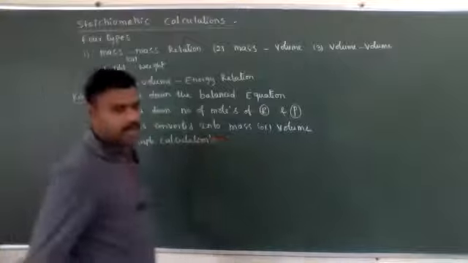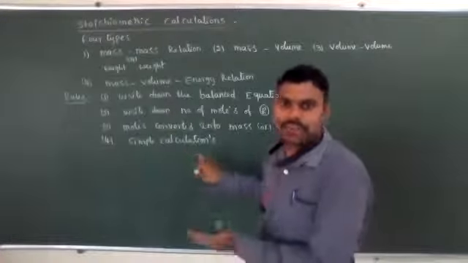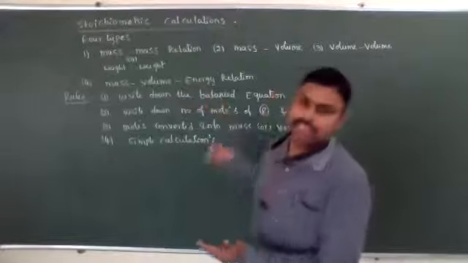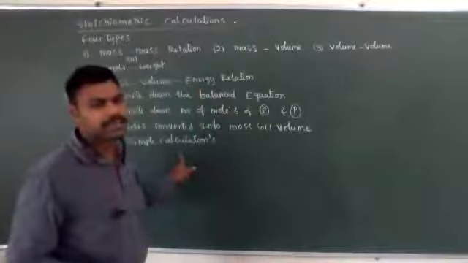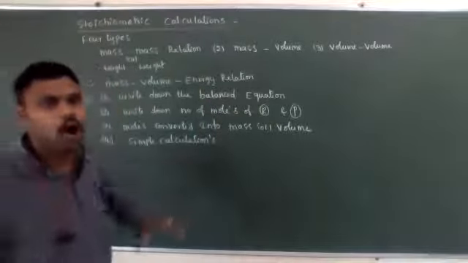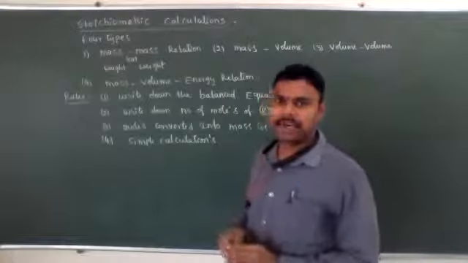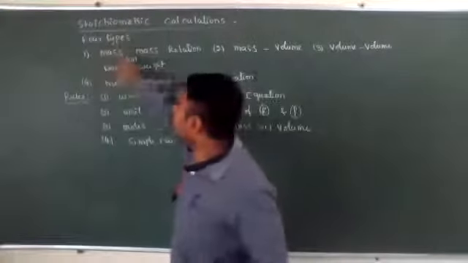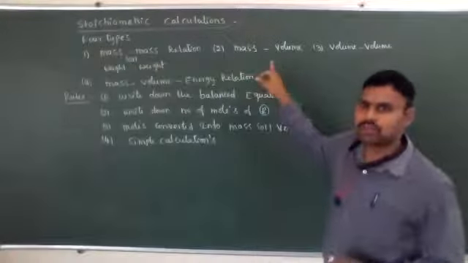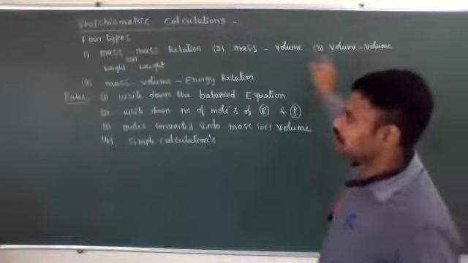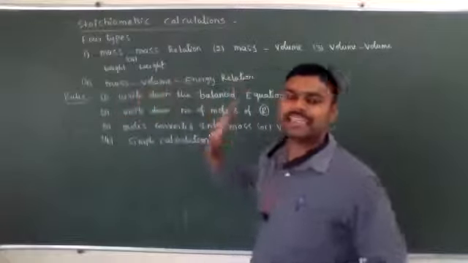Fourth step is simple calculation. Means the next and last step: what they are asked in the question, that we need to calculate by using the above relations. So how many stoichiometric relations are present? First, mass or weight relation. The second one is mass and volume. Next, the fourth one is mass, volume and energy relations.